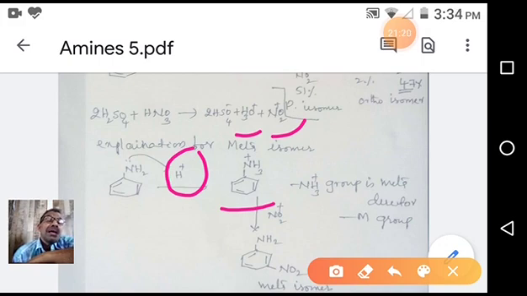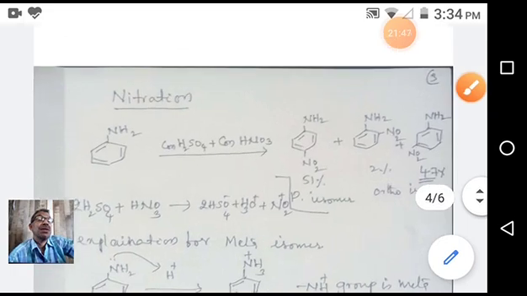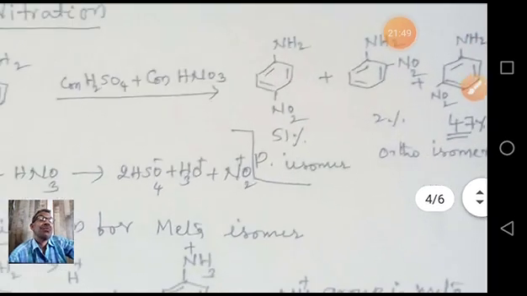The reaction takes place with the nitronium ion, giving meta. Why meta? This is very important. The anilinium ion acts as a meta director. That's why, in the nitration of aniline we saw at first, the meta isomer is also formed, at a very high percentage. You see, this is 47 percent.